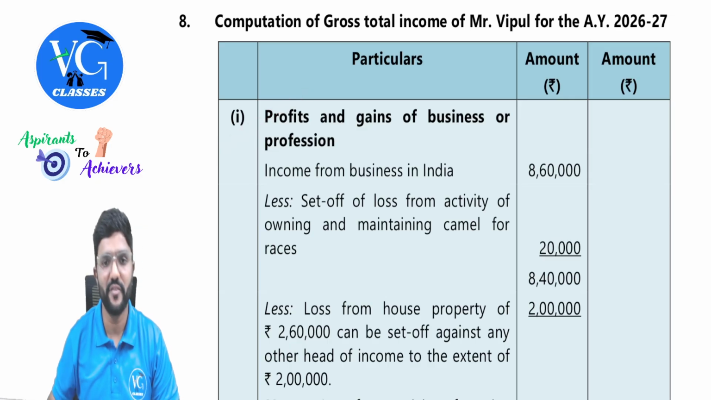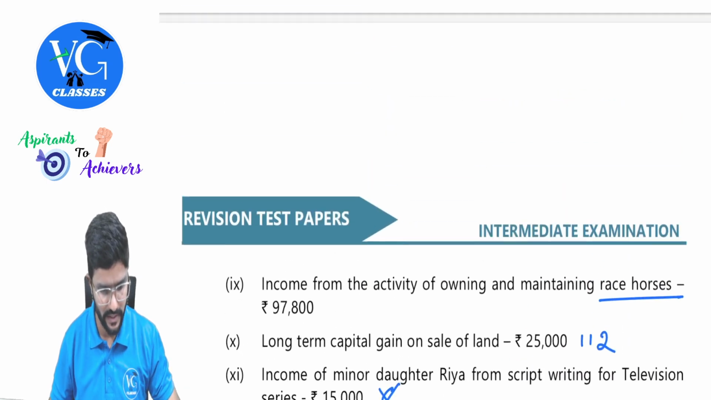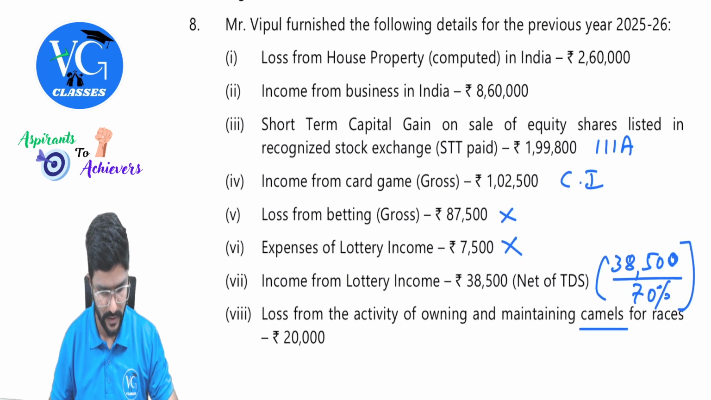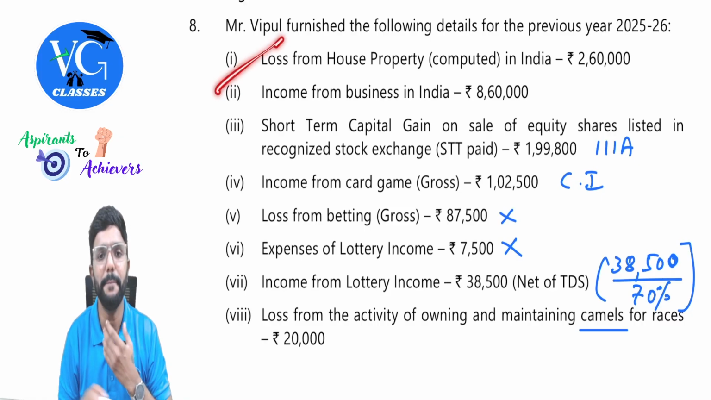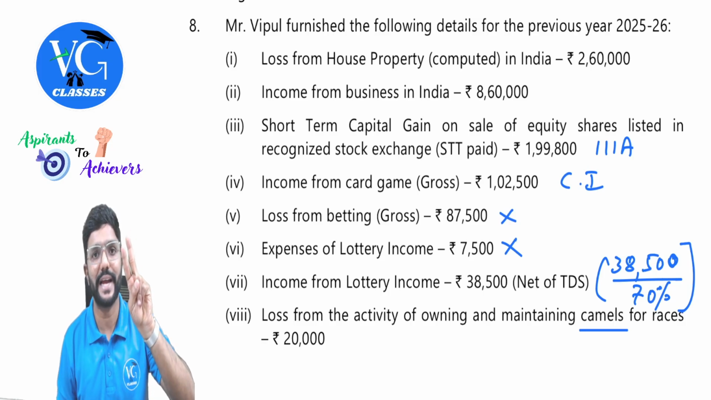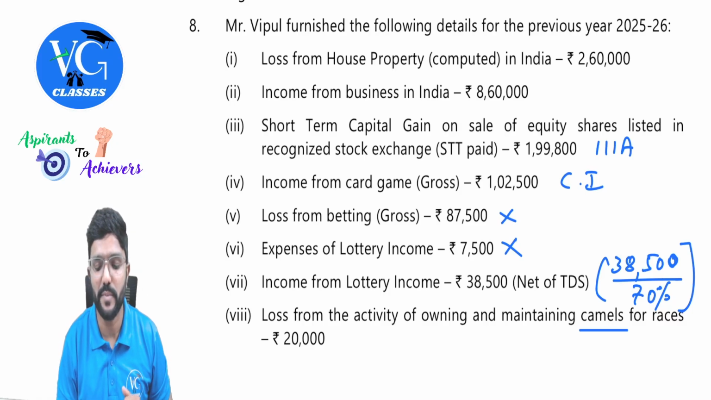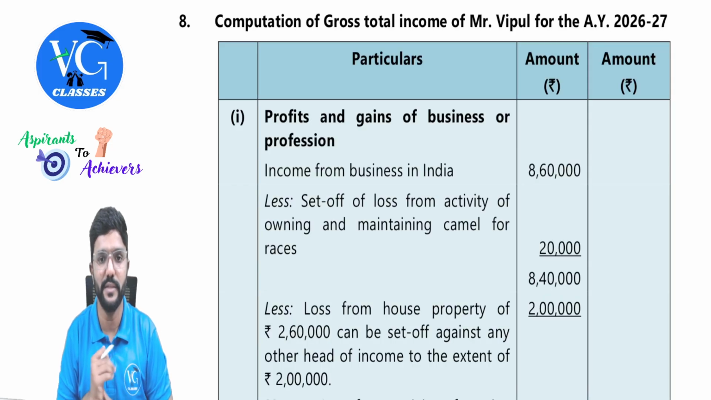Profits and gains of business or profession. There is no salary income. There is also no income from house property, I guess. Just a minute. There is a loss. Yeah, loss from house property. But we can adjust it as it is a current year loss and Vipul is following the optional regime. We can adjust a maximum of 2 lakh against other heads. Clear? So we are straight away starting with PGBP, guys.